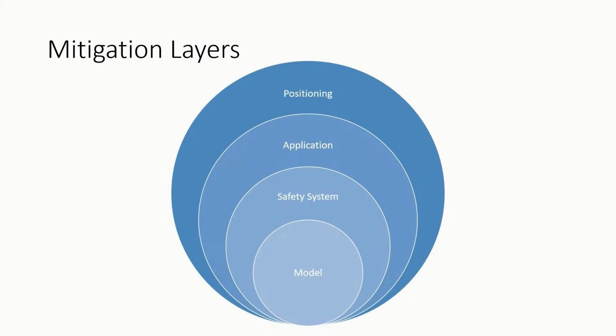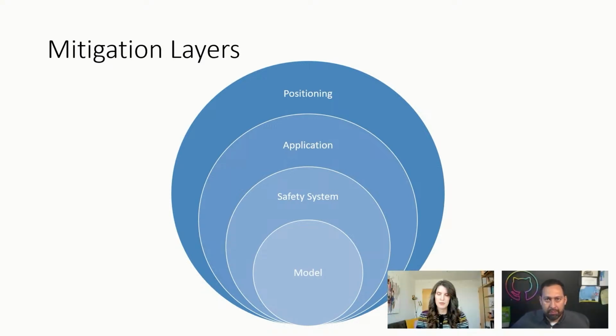And that allowed you to just sort of crudely clean up when the model made a mistake. Now we're seeing we have a lot more tools available and we want to use all of them. So if we start at the core model level, one of the things that's really new and exciting in the research domain, but is now actually starting to become a reality, starting with ChatGPT and GPT-4, is us using RLHF, which is reinforcement learning with human feedback, as a responsible AI tool in the model itself.